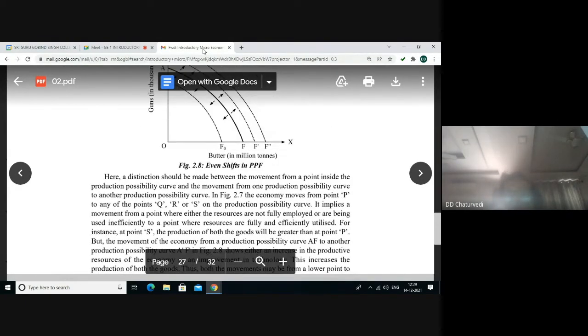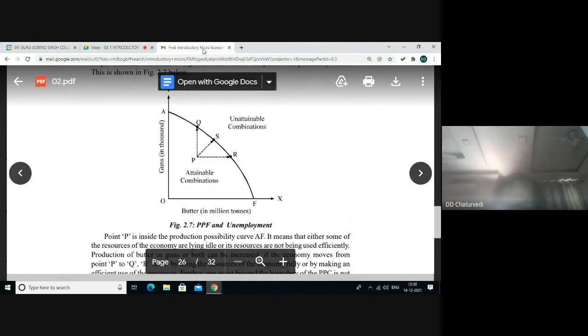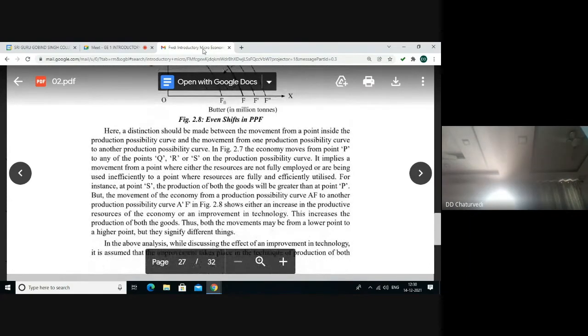In figure 2.7, economy moves from point in the interior boundary of the production possibility curve, say P, to a point on the production possibility curve, say Q, R, or S. But in the case of shift in the production possibility curve, there is increase in the production of both the goods, and the movement may be from a lower point to a higher point, showing production of both the goods at a greater level.